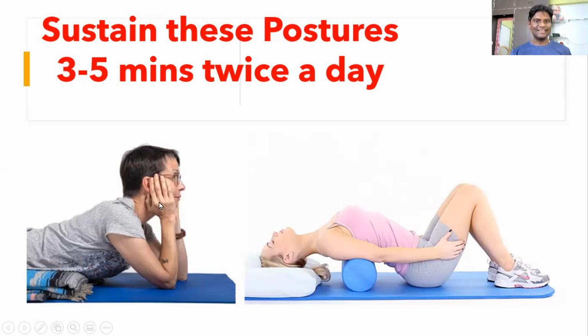Now, these are all the sustained postures which you can use to reverse the hump. You could see this position is exactly opposite to that other hump position. So there is a posterior translation of the cervical spine and an extension of the thoracic spine. This is what we need logically. If you sustain this posture for about 2 to 3 minutes twice a day, this also is going to help you.